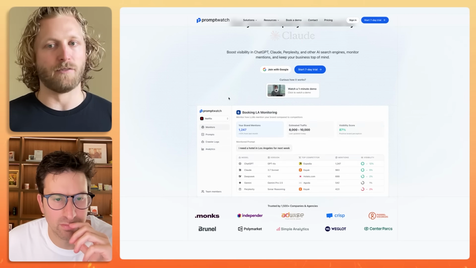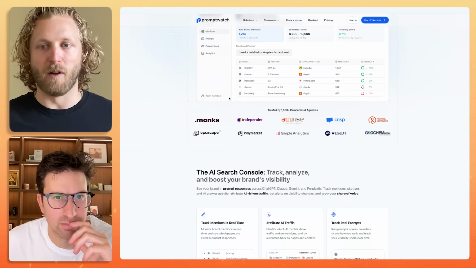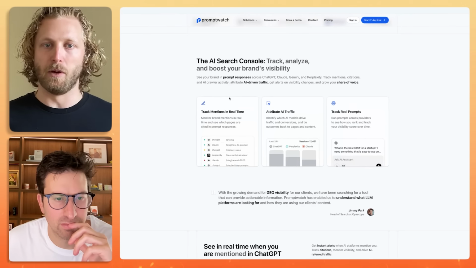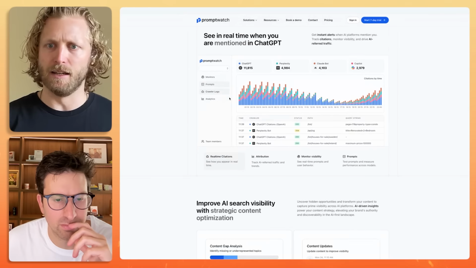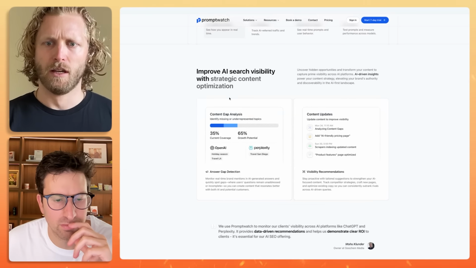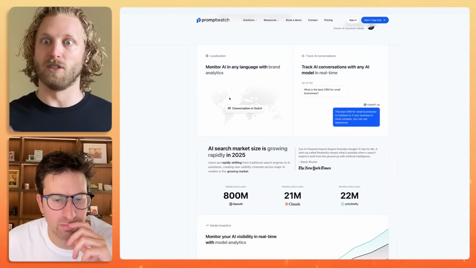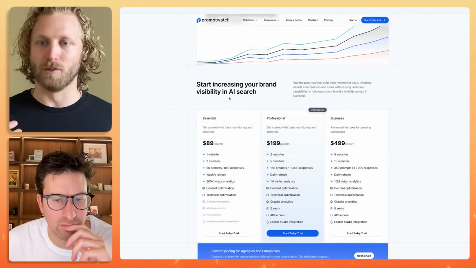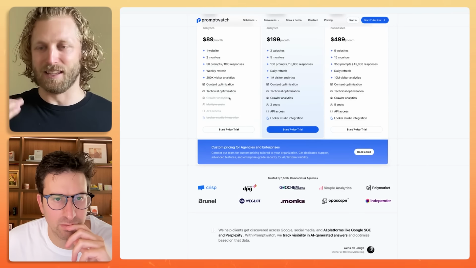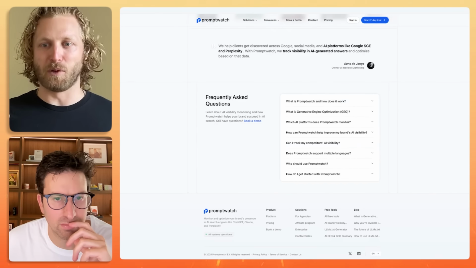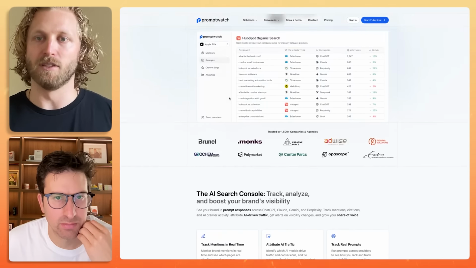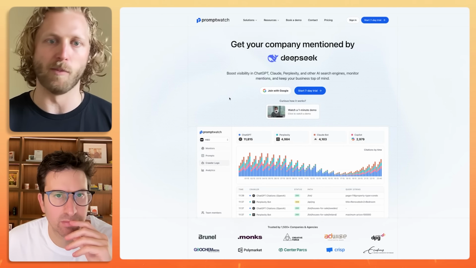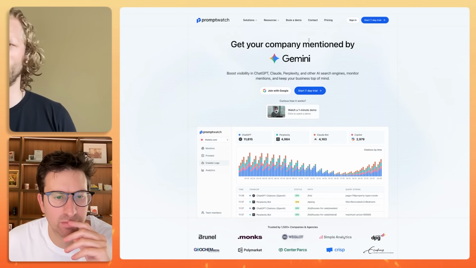I know Ahrefs and SEMrush are going to provide this as a solution at some point. I'll try to find the one that my friend is using, Greg, because he basically went to them and was like, can I just get the entire list for these queries, that whole list, that 45,000, can I just get that from you and basically pay for access to that? And that was how he went about that process, but I can't remember the name of it. So I'll ping him after this and we can just include it in the show notes.